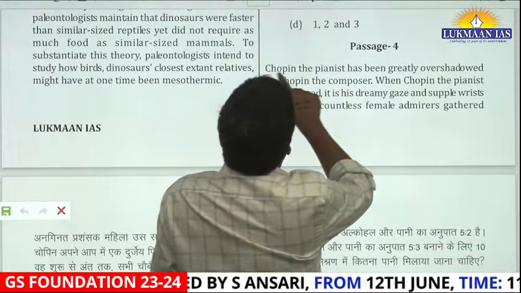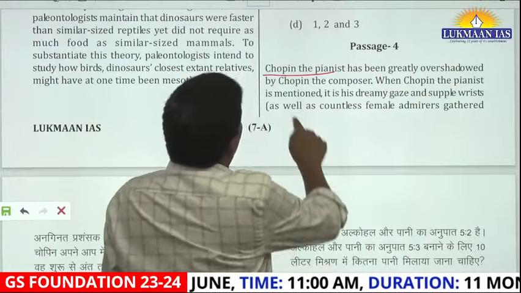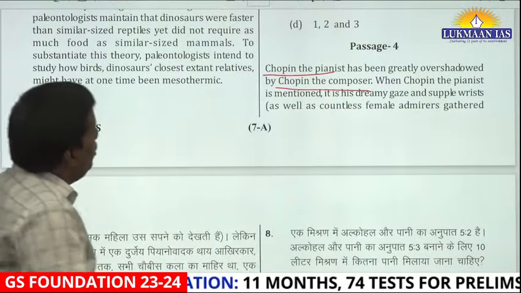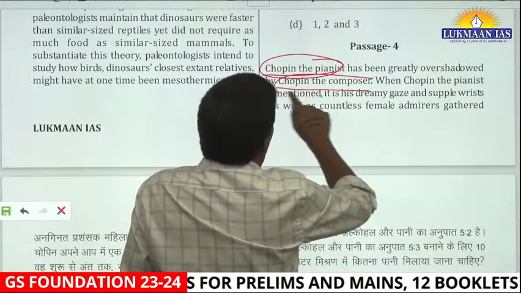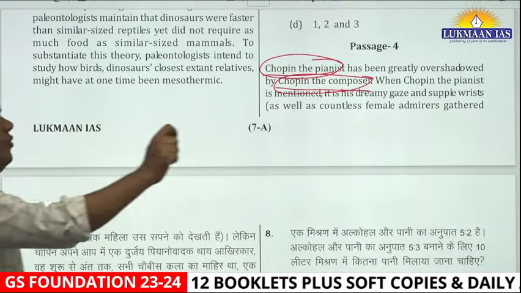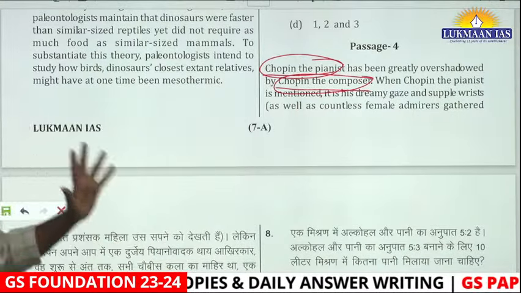Chopin the pianist had been greatly overshadowed by Chopin the composer. See, they're the same person. He was a pianist as well, he was a composer as well. If you are reading such a paragraph for the first time, you might think, okay, this Chopin was a different person, this Chopin is a different person. So such thoughts come naturally in your mind.